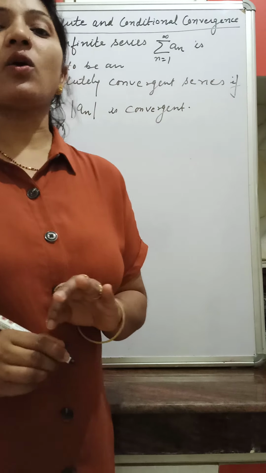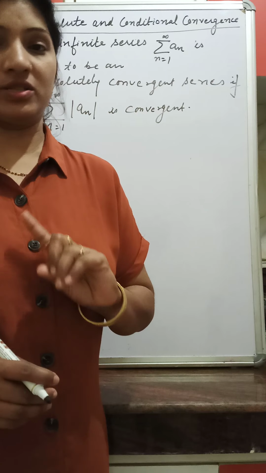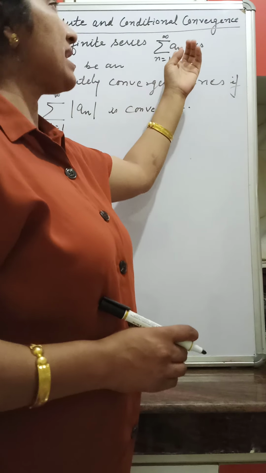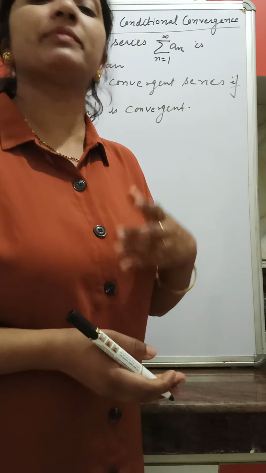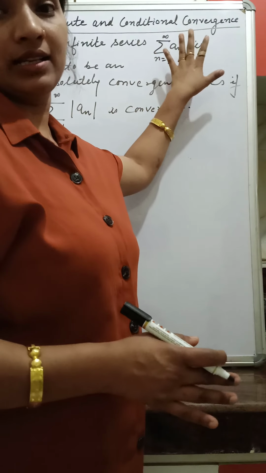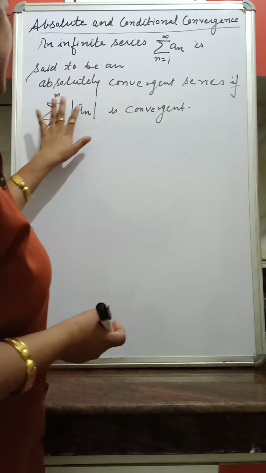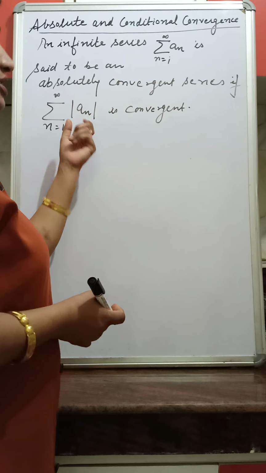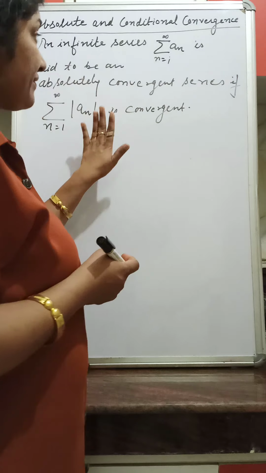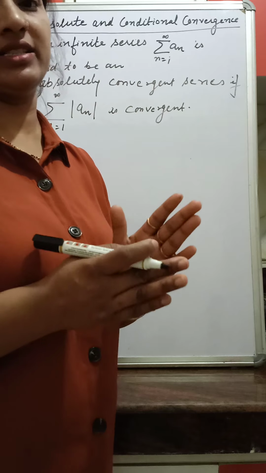Till now we have studied only the positive term series, right? And we did the tests for the convergence of positive term series. Now this is an arbitrary term series. It may have positive terms, it may have negative terms, it may be an alternating series. So if the terms of this series are absolutely taken, that means we have taken the modulus of the terms of this series, we have made a new series, summation modulus of a_n, that is, a series of positive terms. And if this series is convergent, then the original series is said to be an absolutely convergent series.